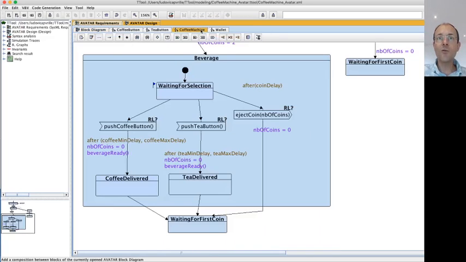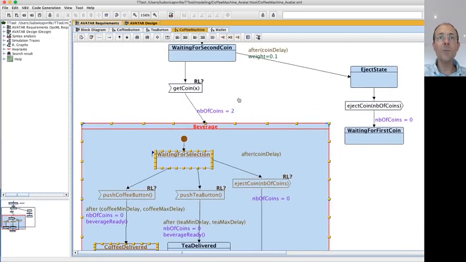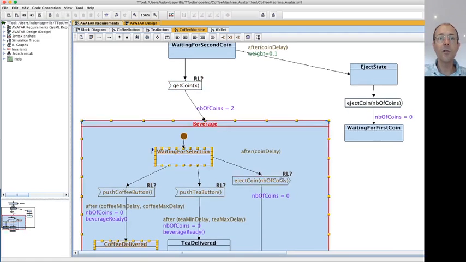Let's go back to the coffee machine. In coffee machine, maybe you have noticed that there is this RL question mark on 4 actions: get coin, push coffee button, push tea button, eject coin. This is a way to tell the system I would like to study the reachability and liveness of these actions.